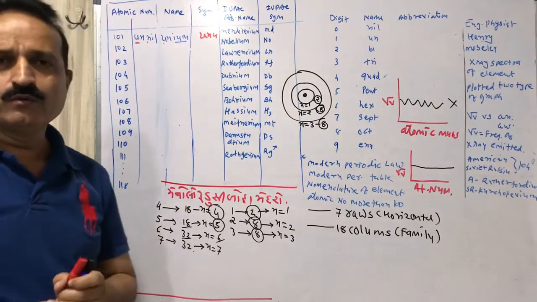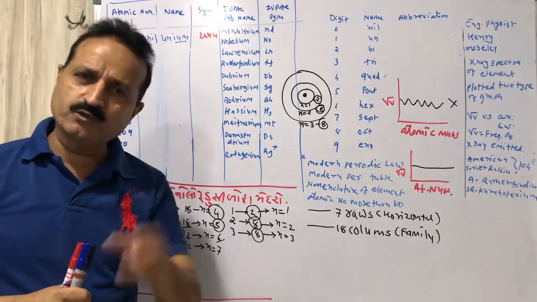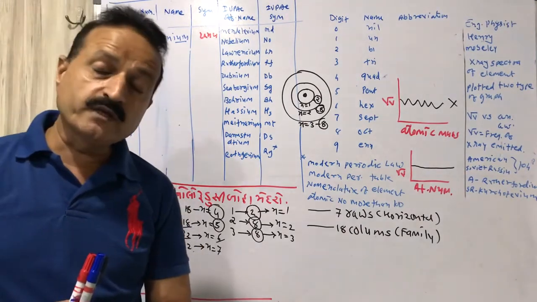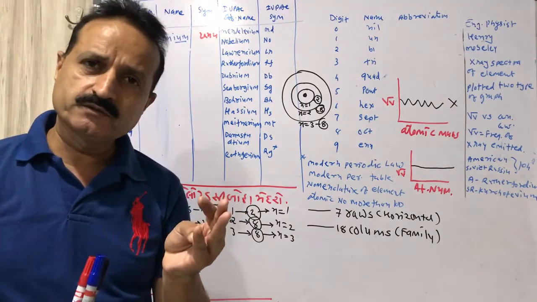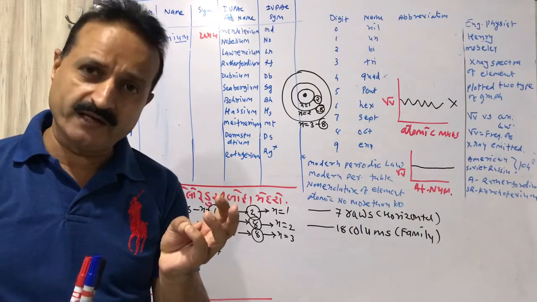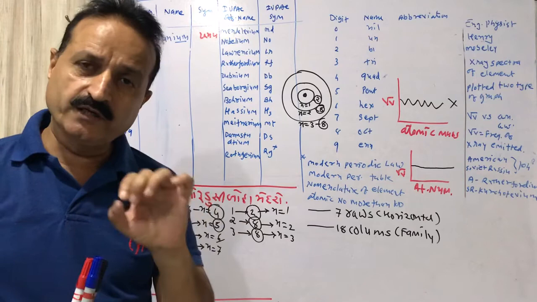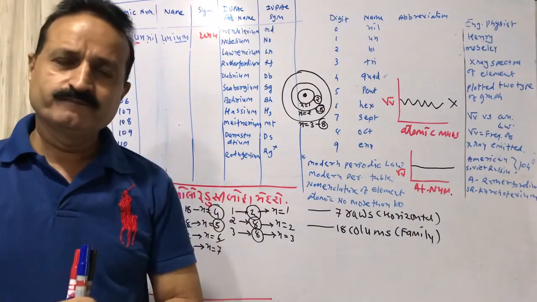You follow this method. If the atom number is 105, what will be the name according to IUPAC? 1 means un, 0 means nil, 5 means pent: unnilpent, and the suffix -ium is attached: unnilpentium. That is 105.